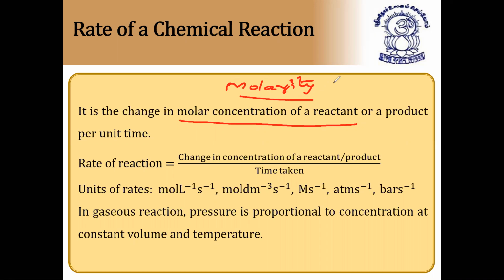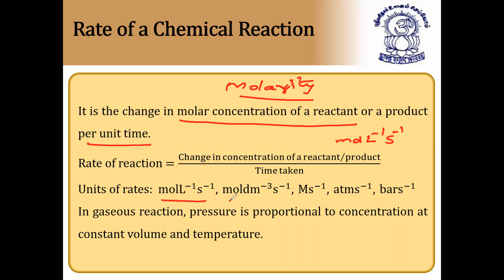So molarity, capital M. So the molar concentration of reactant or product with respect to time, that is per unit time. So the rate of reaction is equal to change in concentration of reactant or product by time taken. So the unit of rate is moles per liter per second, because the unit of concentration is moles per liter and time taken means per second.